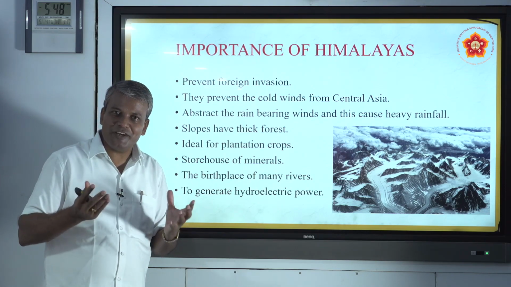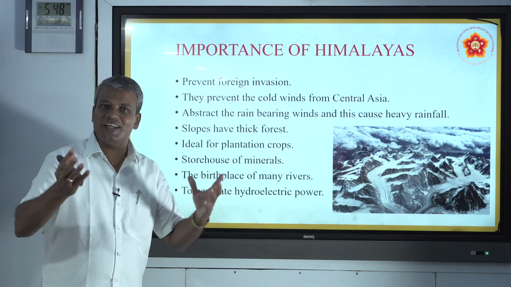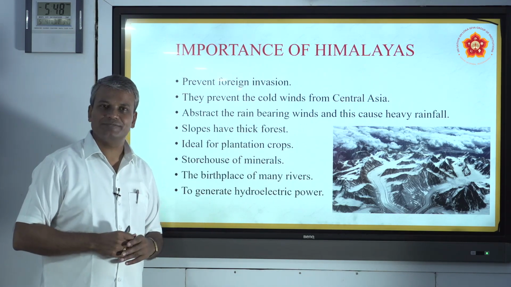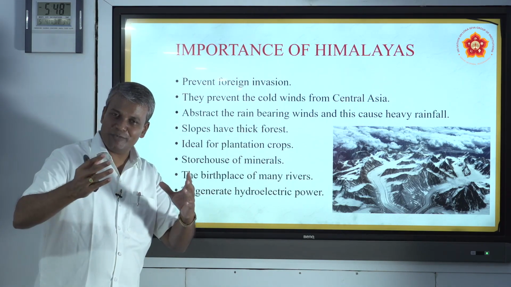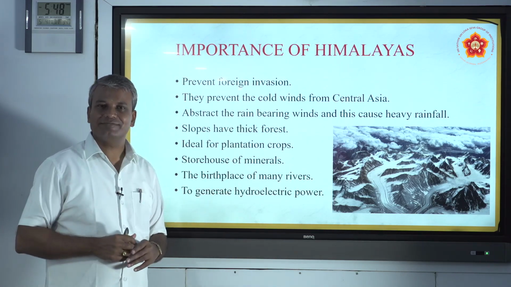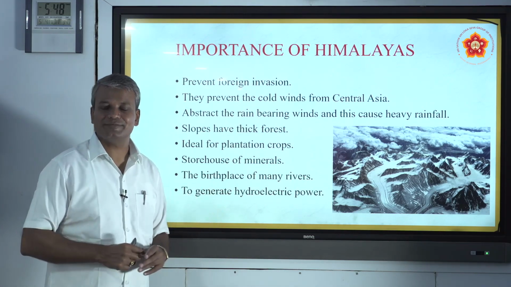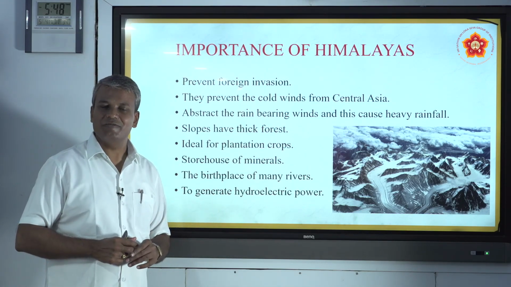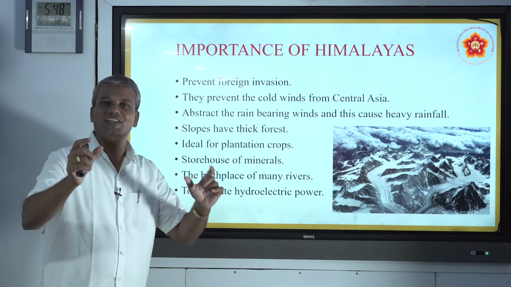our India is mainly dependent on the monsoon rainfall. What do we mean by monsoon? Monsoon means nothing but Mausam, season. It is a seasonal wind. The monsoon wind is a seasonal wind which blows in a particular season.